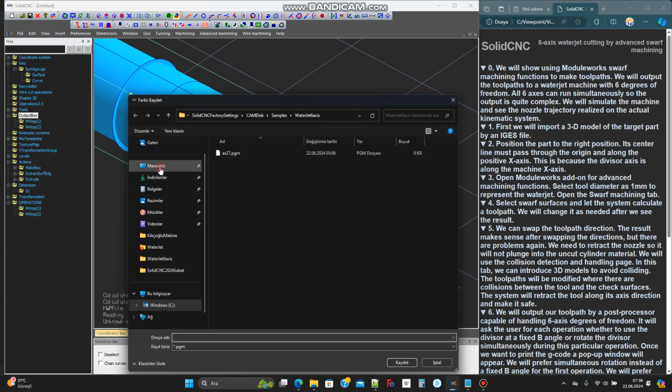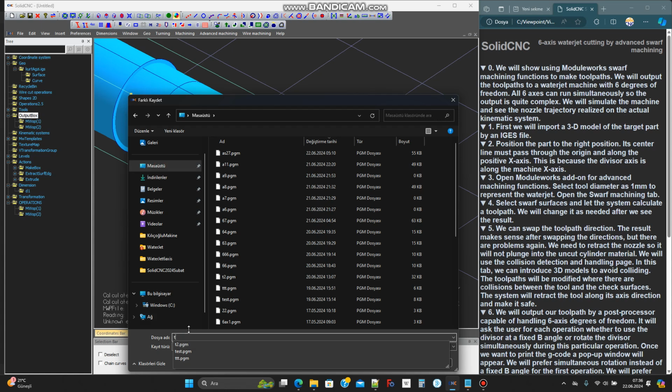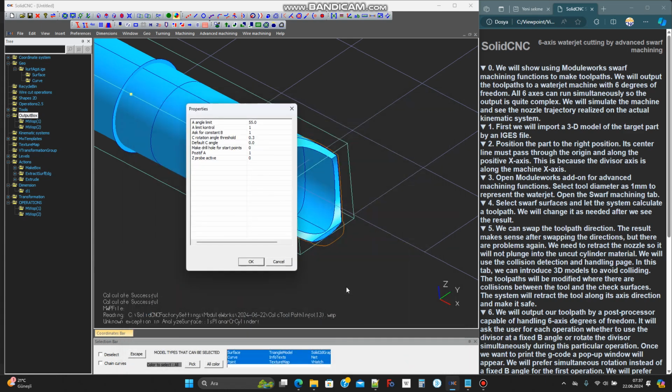Once we want to print the G-code, a pop-up window will appear. We will prefer simultaneous rotation instead of a fixed B angle for the first operation. We will use fixed divisor for the last cutoff operation.